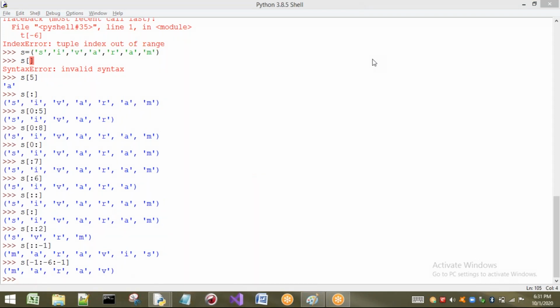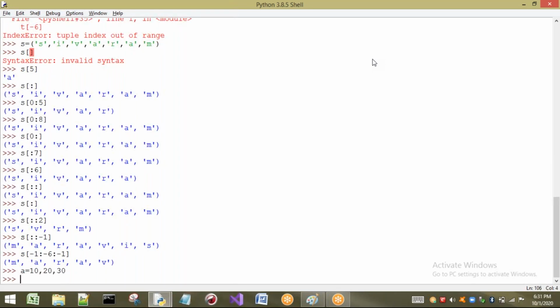Now let us see tuple versus immutability. That means I want to check what is the concept of immutability. So here tuples are immutable means, once if you are going to create any tuple, then I cannot increase the size of that tuple, and the contents of your tuple also cannot be changed. If the element, let us consider, if the element is itself a mutable data type like list, then it can be modified.